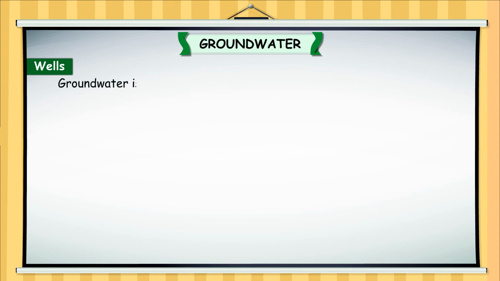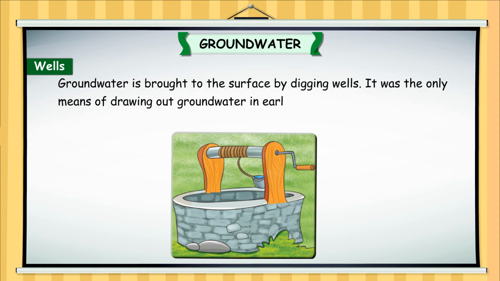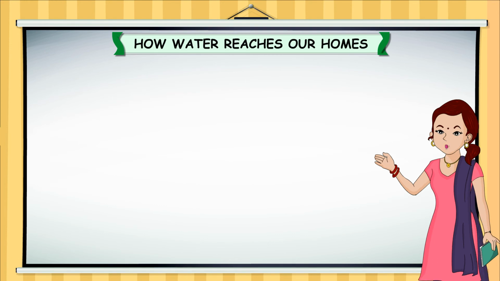Wells. Groundwater is brought to the surface by digging wells. It was the only means of drawing out groundwater in earlier times. Water drawn from wells is used for drinking, bathing, cooking, etc. in villages.